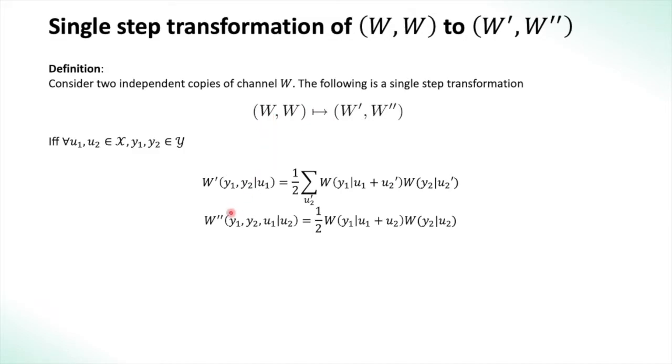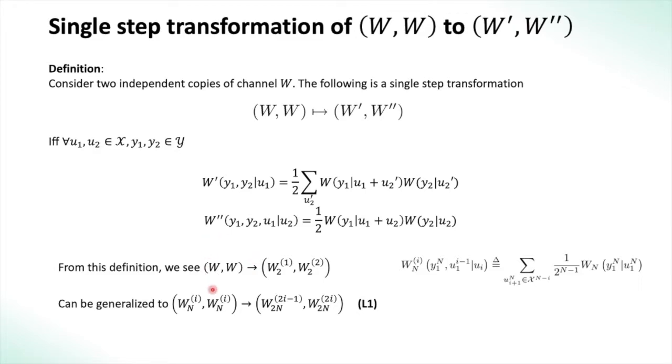then we have W prime of Y1, Y2 given U1 described as half of the summation over all U2 prime possible, W of Y1 given U1 XOR, or addition, with U2 prime, times W of Y2 given U2 prime. That's just the definition. And then we have W double prime of Y1, Y2 and U1 given U2. Note that U1 is the input to W prime and U1 is an output of W double prime. This is equal to half W of Y1 given U1 plus U2 times W of Y2 given U2.